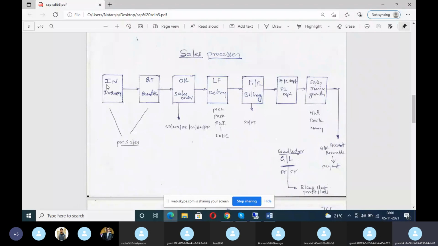See here what you have to do. Before inquiry, you write here organization structure master data or enterprise structure master data, customer master data, material master data, customer information record master data, CMIR, then price master data. Then you write inquiry, quotation. Here you write N, negotiation, then order, sales order, then delivery, then billing. Everything should be in the same line. Don't write all these other things, pre-sales and whatever else is written here. Only write up to billing. Okay, please write.